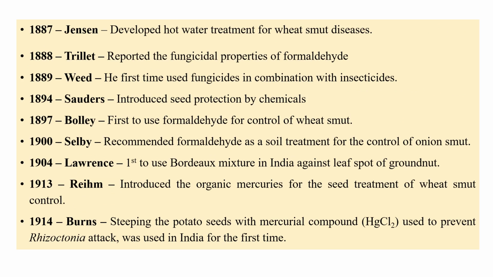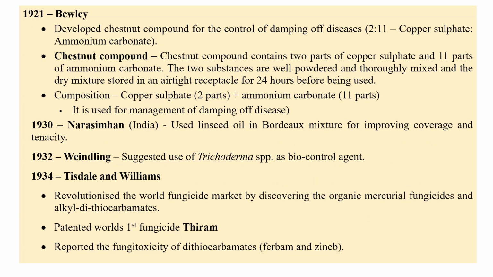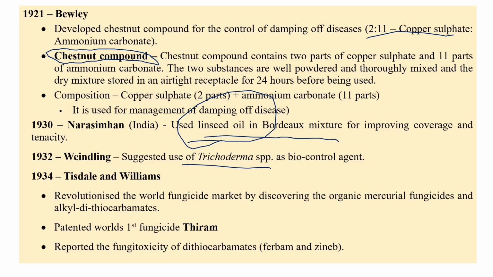And Jensen developed the hot water treatment, and Tillett developed the fungicidal properties of formaldehyde. Saunders, Bowley, Selby, Lawrence, they have their own contributions here. And Beverly was the first person who developed the Chestnut compound. So the composition is 2:11, 2 parts of copper sulfate and 11 parts of ammonium carbonate, that can be used for damping off diseases. Narasimhan used linseed oil, like in Bordeaux mixture, just to improve the coverage, and also increase the shelf life by 1 day. And Weindling suggested Trichoderma as the first biocontrol agent.